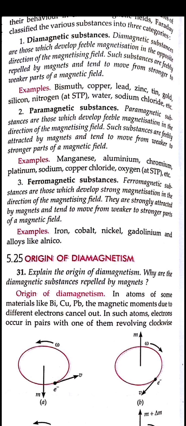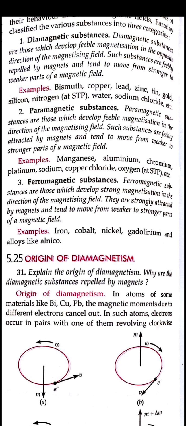Firstly, diamagnetic substances. These are substances that produce a very small magnetic field, that is, they have very low magnetization in the magnetic field, and that too in the opposite direction.